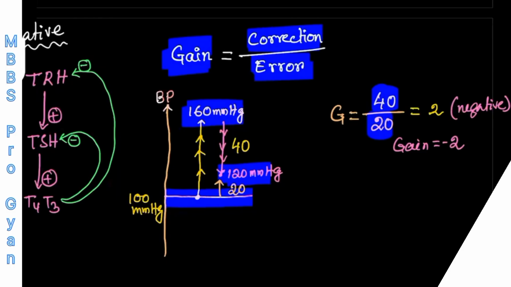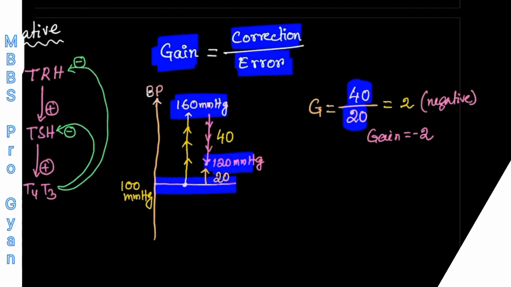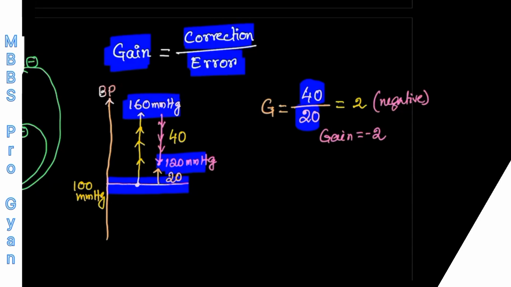So why do we calculate gain? We calculate gain to assess the effectiveness of the control system. The more the gain, the more the effectiveness of the control system. Now, imagine a condition where the error is 0. Getting my point? Suppose I have found one control system where correction is 100% and residual error is 0. So what will be the gain? The gain will be equal to infinity.